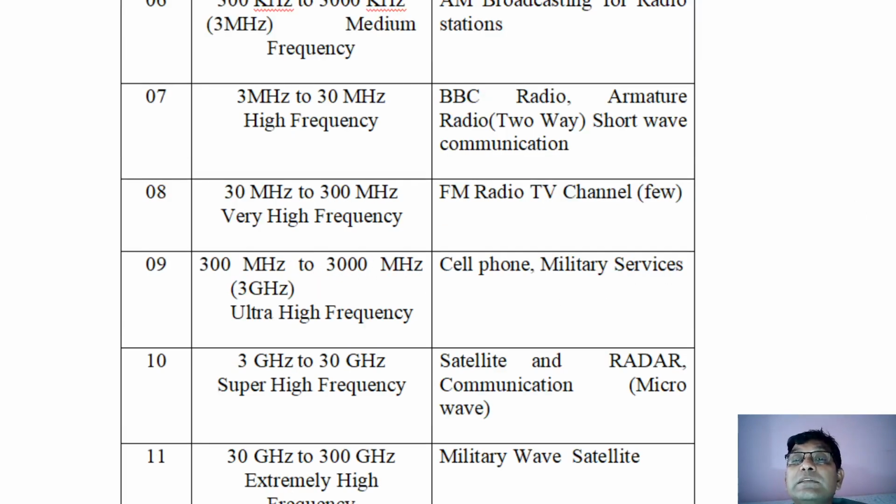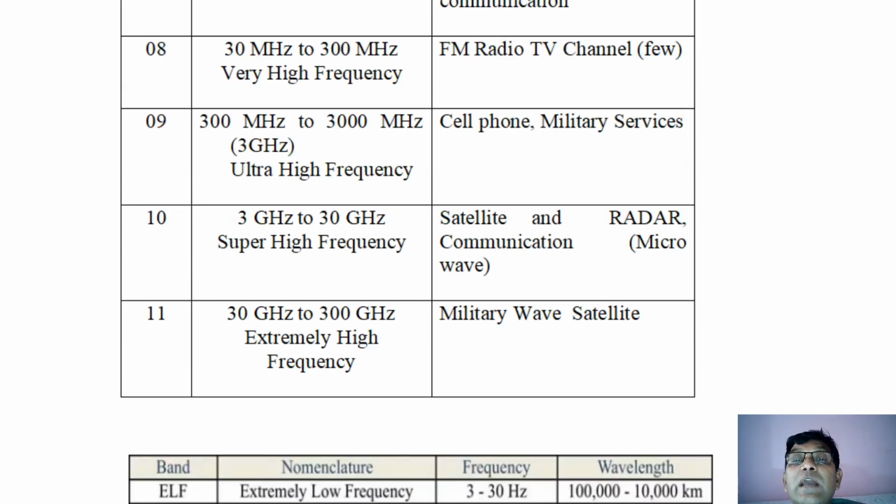So let us come to the next, cell phone technology. In cell phone technology, when you establish communication from your cell phone to another cell phone, the communication is established in the frequency range of 300 megahertz to 3000 megahertz. 3000 megahertz means 3 gigahertz. So cell phone technology is using this part of the electromagnetic spectrum, and sometimes it is also used for military services. Then 3 gigahertz to 30 gigahertz is used for satellite and radar communication.